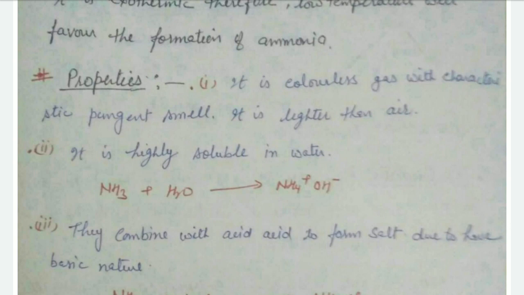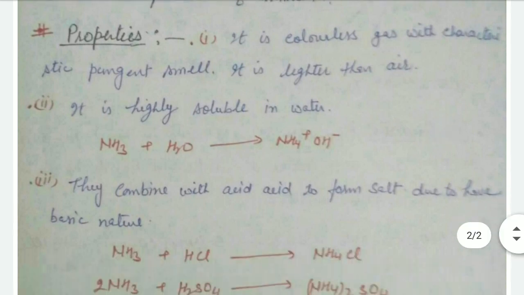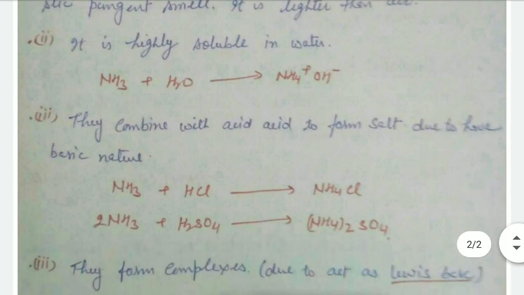Properties: it is a colorless gas with a characteristic pungent smell. It has a unique smell. It is lighter than air. It is soluble in water to form ammonium hydroxide. It has a lone pair, therefore it acts as a Lewis base. It has a lone pair of electrons, therefore it acts as a Lewis base.